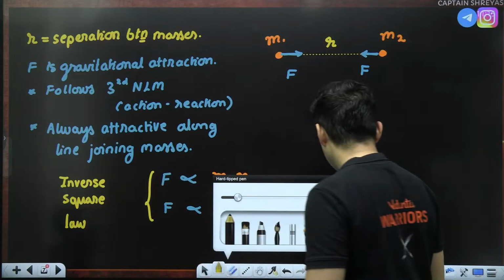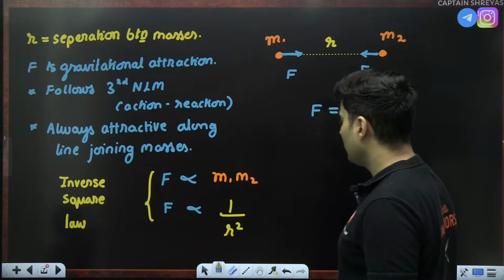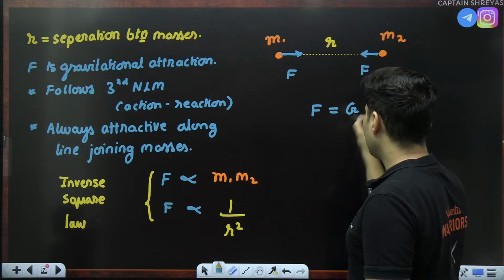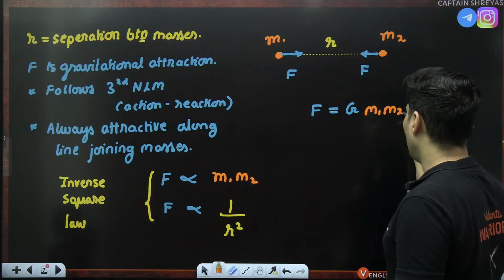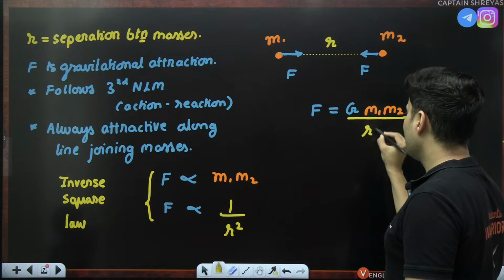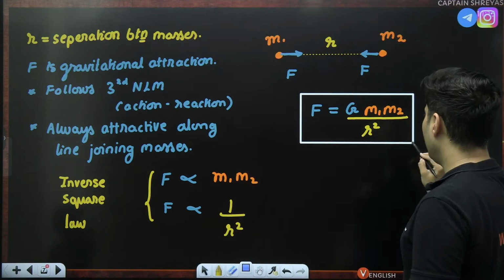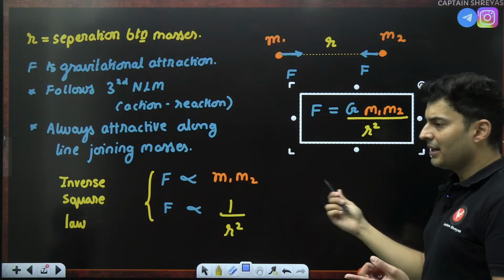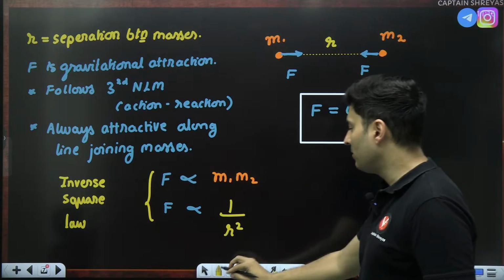Therefore, our force of gravity is nothing but a constant, we will call it G, times M1 M2, the product of the masses, and the whole thing is divided by the square of the distance between them. So this is our gravitational force value. Direction wise, we know it is always going to be attractive along the line joining the masses.